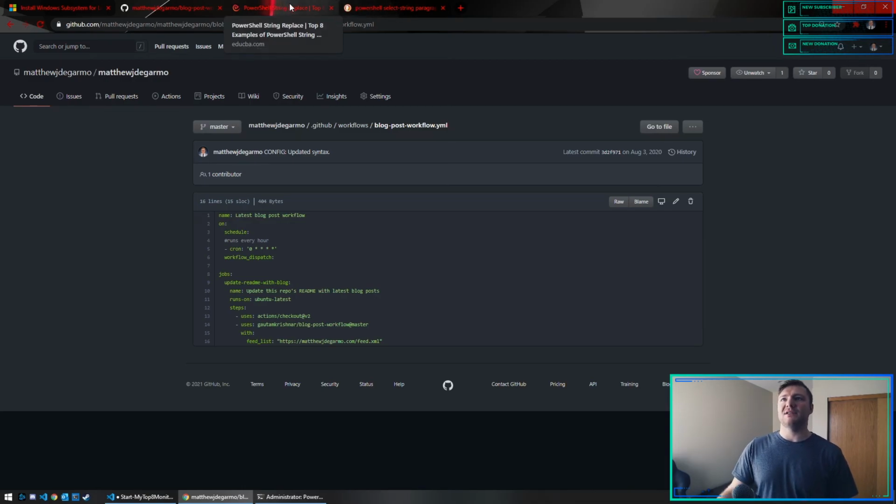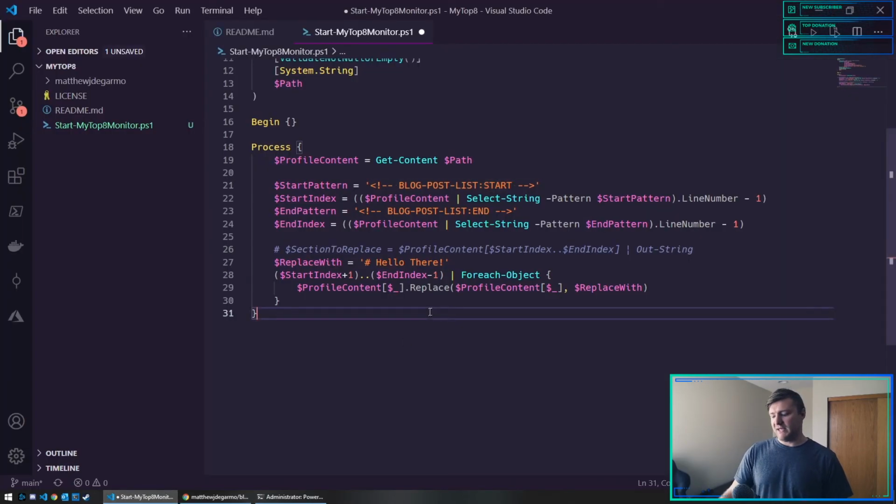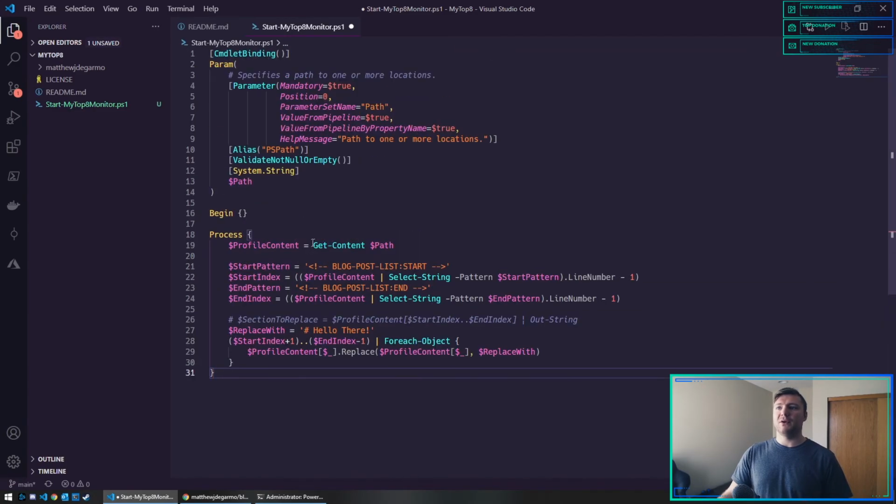I made some progress. There's a few hiccups. I wish I could have played a little bit with Docker today instead, but that didn't work. Not sure why, but we just had to leap into writing some code. So PowerShell is able to parse these files, grab the index numbers, and we've done that. We've found out how to locate the line numbers and the text of the section we're looking for. Now I just have to figure out how to replace just that section, what to replace it with. So hopefully for the next stream, I've got a good game plan for that.